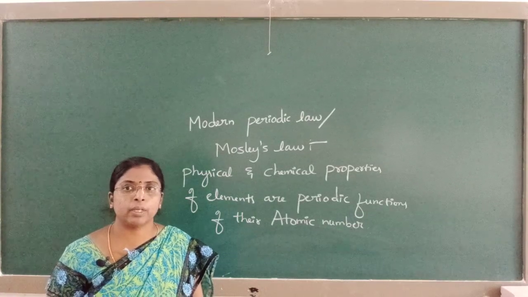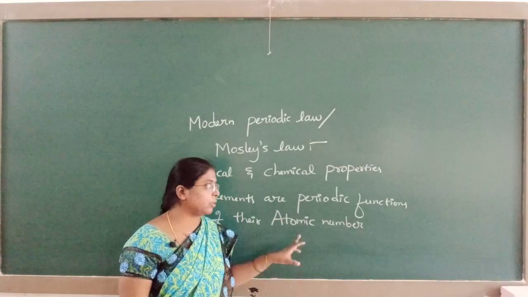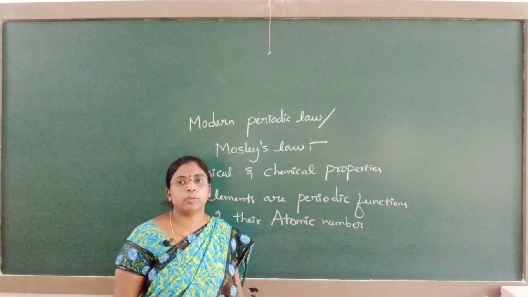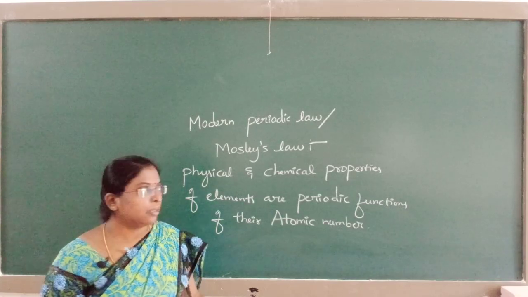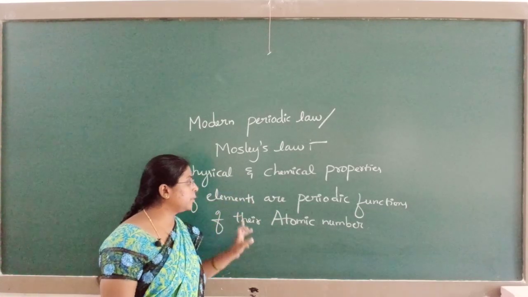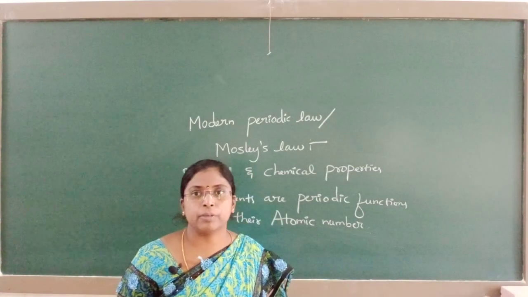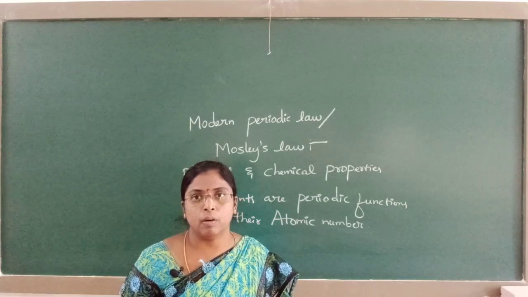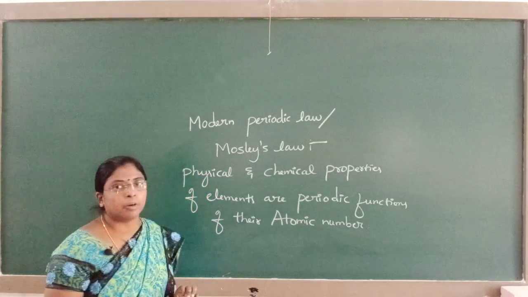Instead of atomic weight, he modified Mendeleev's law into Moseley's law, using atomic number. The physical and chemical properties of elements are periodic functions of their atomic number. In the annual exam, you get a 1 mark question, define modern periodic law. Here you have to write this definition, it is for 1 mark.